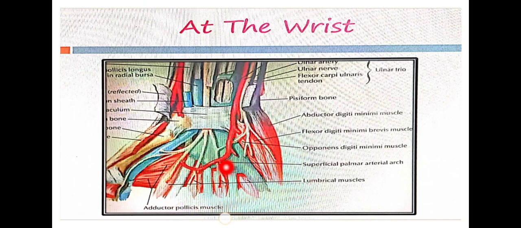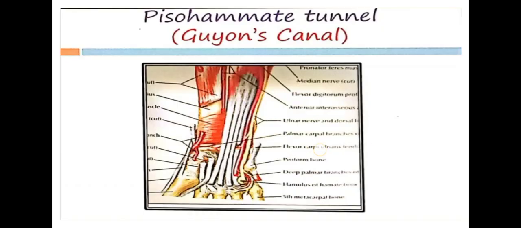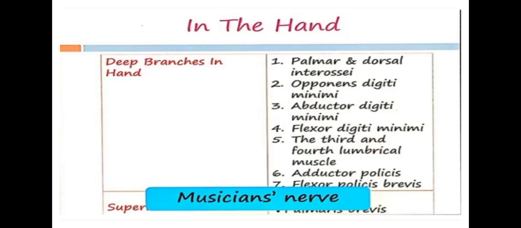So the ulnar nerve supplies only the third and fourth lumbricals, and all the interossei are supplied by the ulnar nerve only. Okay, fine. I said palmaris brevis is supplied by the superficial branch of the ulnar nerve. See, this is what I said right at the start of the session. I said the ulnar nerve is otherwise called the musician's nerve. I asked you to put a question mark, right? Now I'll say the answer.